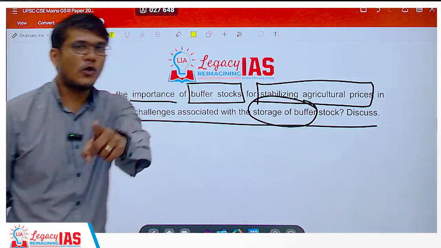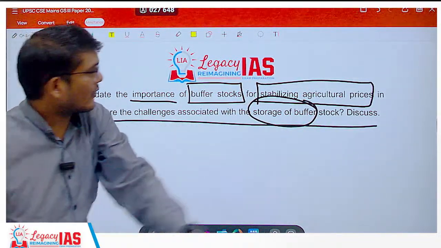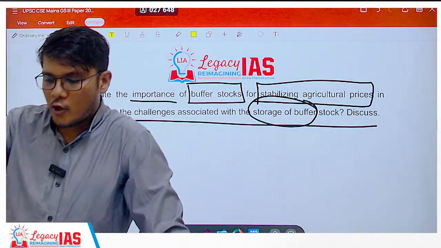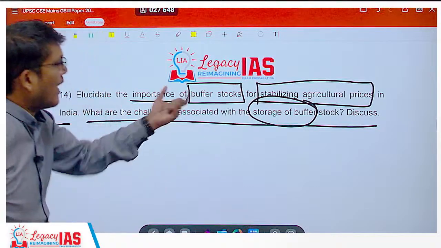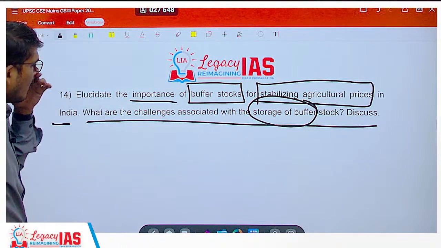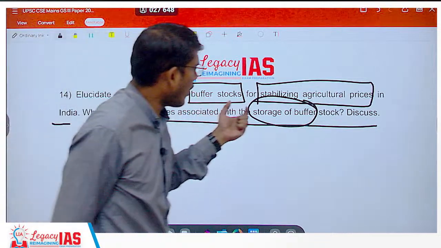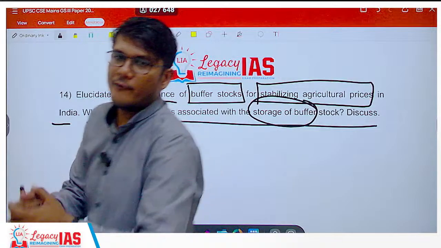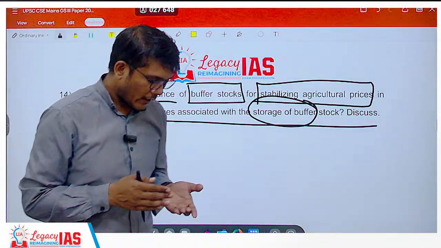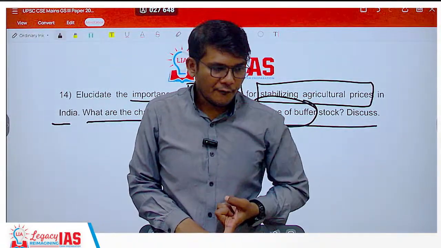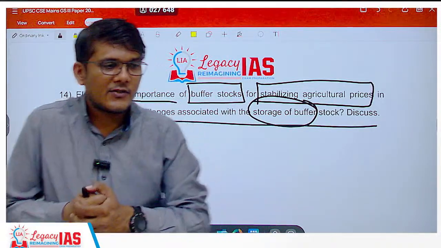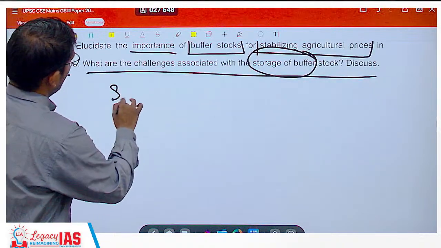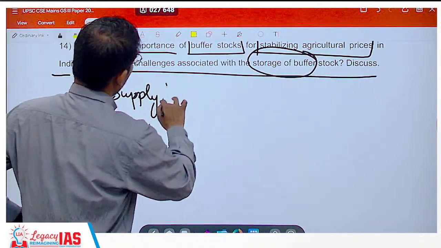So restrict yourself to storage, restrict yourself to stabilizing agriculture prices. Do not overdo it. Do not talk about other things. Just restrict your answers to this. Okay. So first things first, talk about buffer stock and how it can stabilize agricultural prices. See, what is the intention of a buffer stock? Intention of the buffer stock is stabilization of prices. So how do you stabilize the prices? If the production falls down, that means supply has gone down.